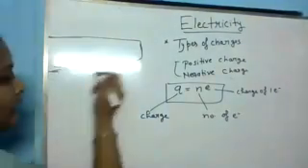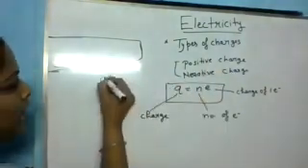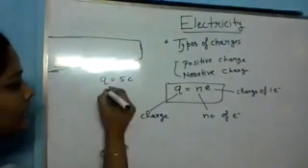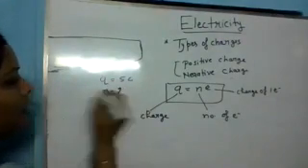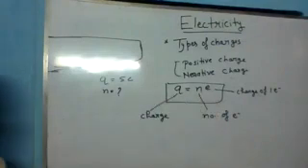Now tell me, if any object or material is charged by 5 coulomb, then tell me the number of electrons in that case.